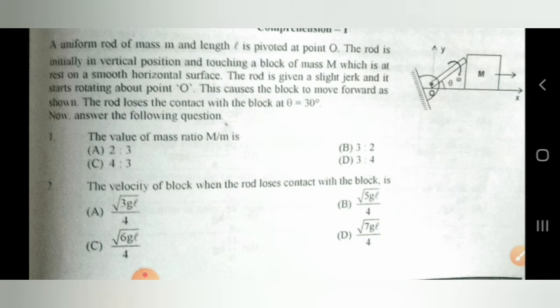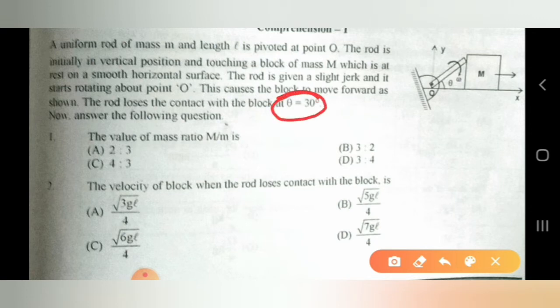Then you have to find out two things: the mass ratio capital M by small m, and the velocity of the block when the rod loses contact with the block. Initially the rod was like this and the block was here, and it pushed like this and started moving. At theta equal to 30 degrees it loses contact.